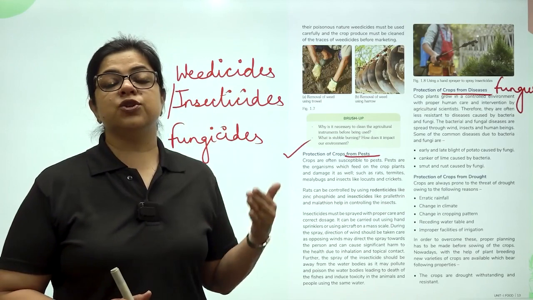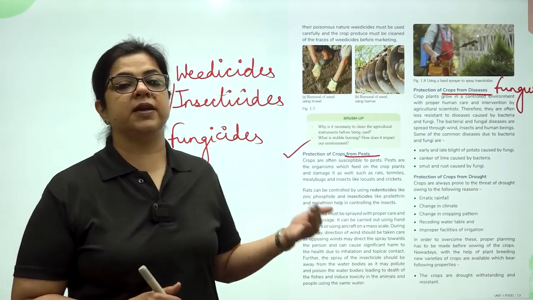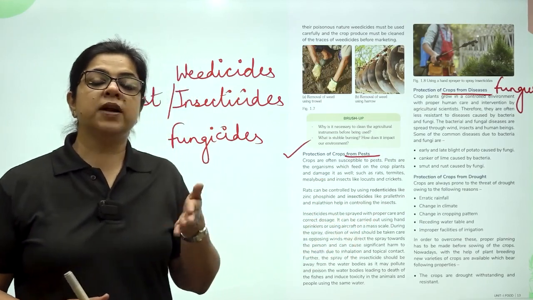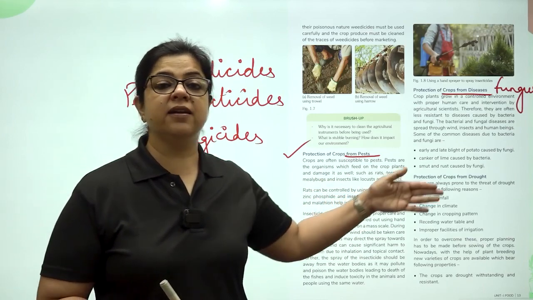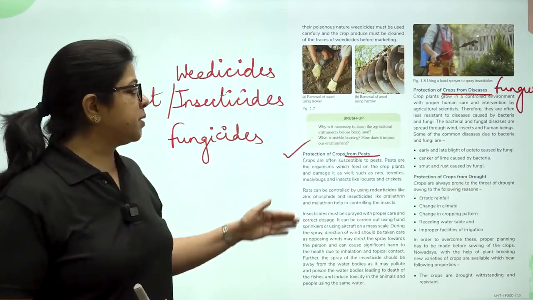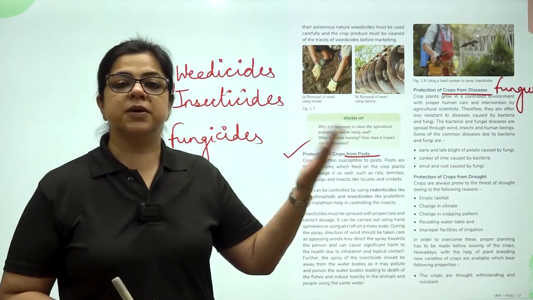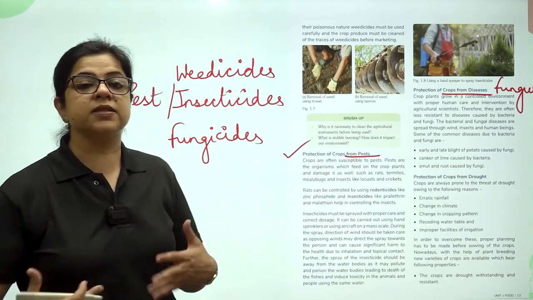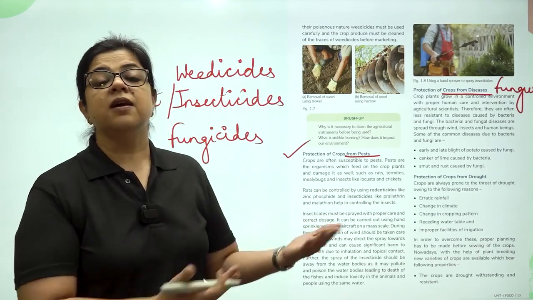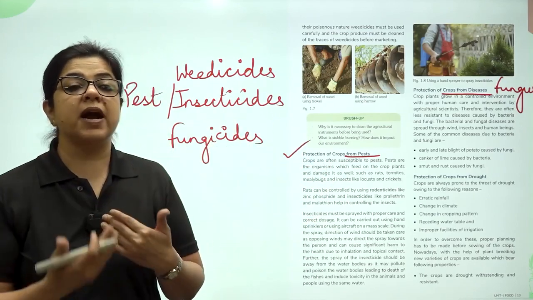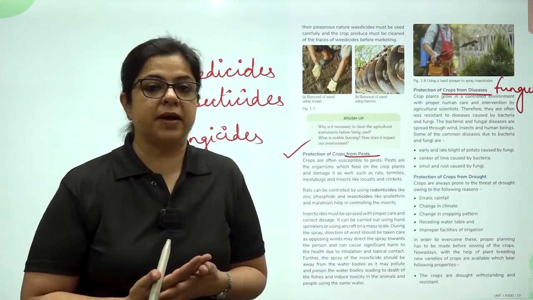Number two, the direction of air on the day of spraying is very important. If you are spraying against the air, this insecticide or this chemical is going to come to you. What is going to happen? Again, the person spraying, that is us, if we are spraying against the air, it is going to come to us. We may either inhale it or touch it by mistake.